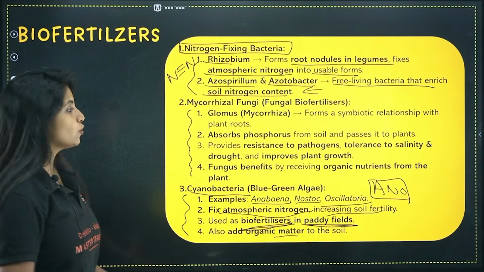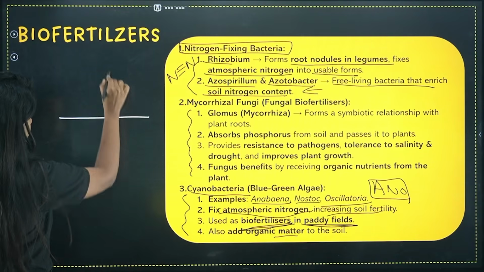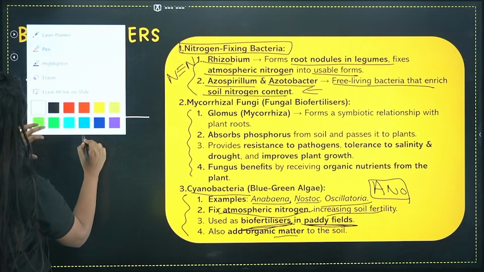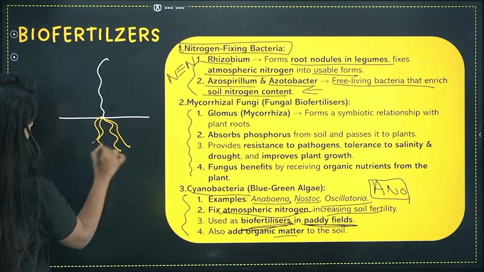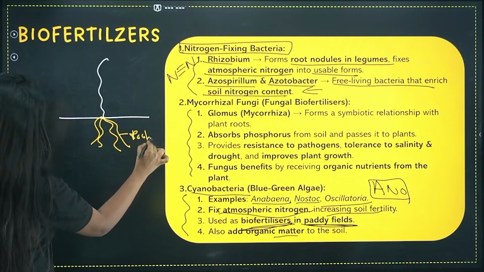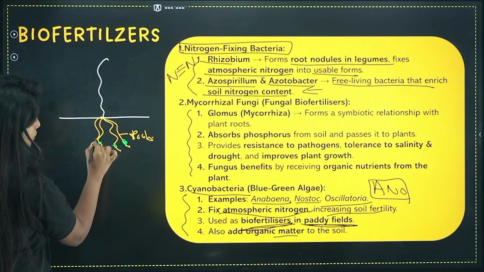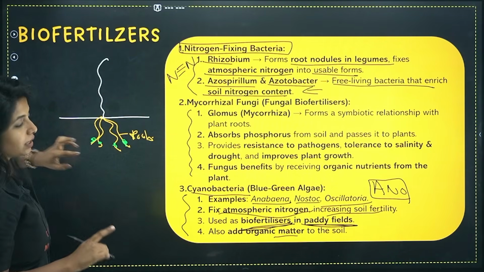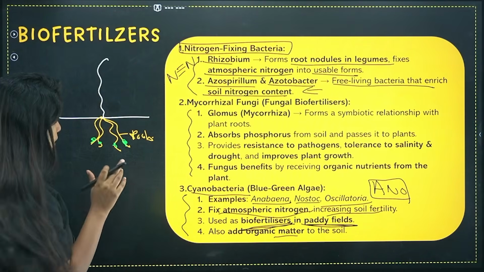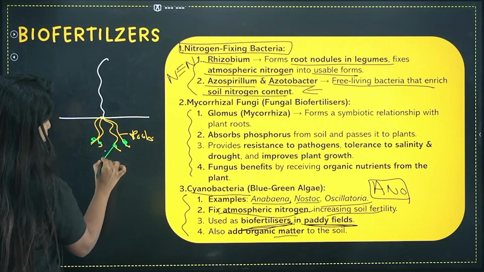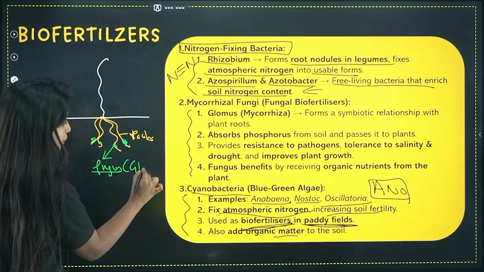Here fungus is going to play a very important role. So listen to me. I have the roots of the plant, this is the roots. The roots and the fungi, my dear children, have a symbiotic association. They are going to help each other. They are going to remain together. This fungus belongs to glomus.